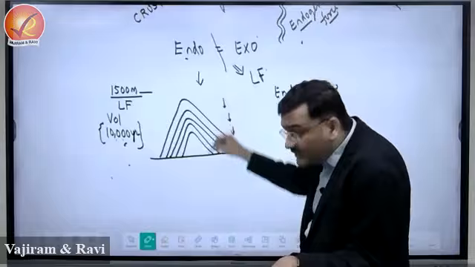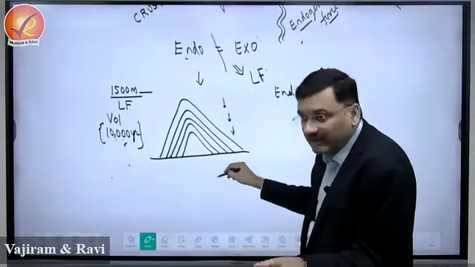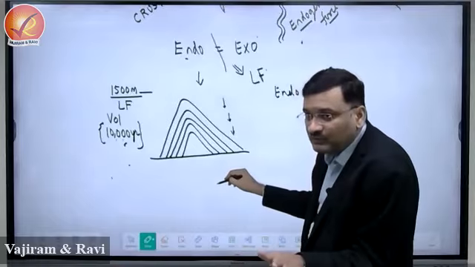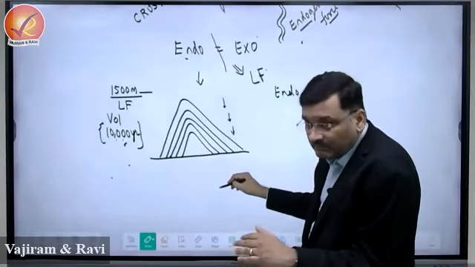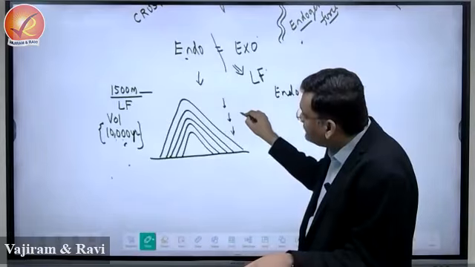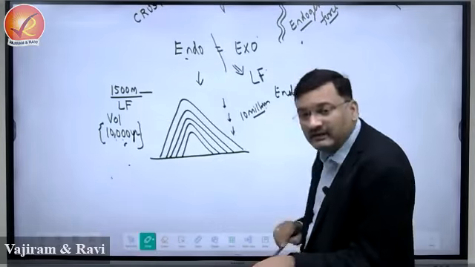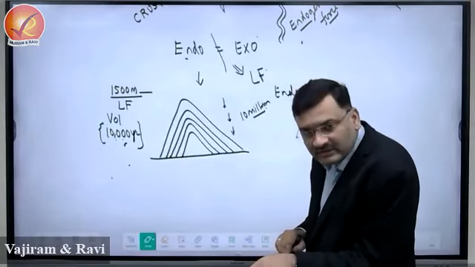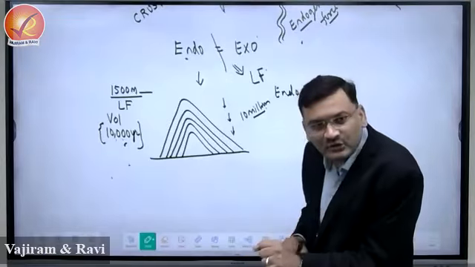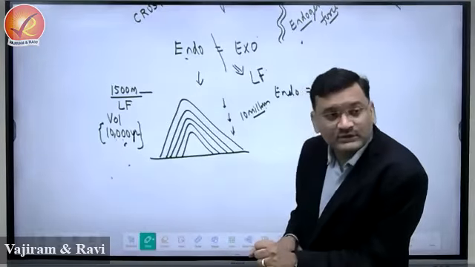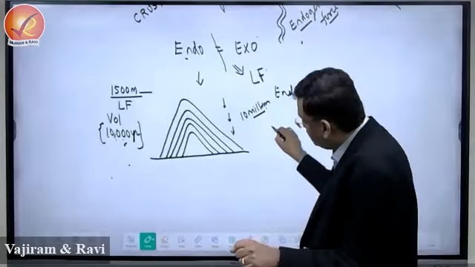Now, to bring this landform to the base level, to a sea level, or make it flat, this may take 10 million years, right? Means which process is a slow process? Exogenetic process is a slow process.